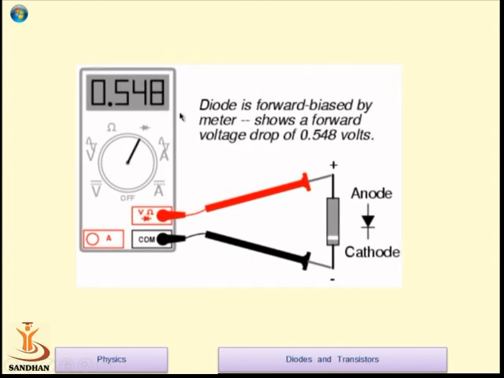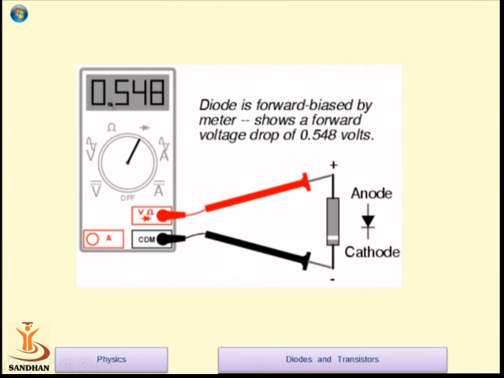Next, you put your multimeter in the diode range and check like this. You connect the anode terminal of the diode with the positive terminal of the multimeter, and the cathode terminal of the diode is connected to the COM terminal of the multimeter, and your multimeter should show you a certain voltage. This voltage depends on the type of diode. If it is a silicon diode, then this may be 0.5, 0.6, 0.7 volt, and if the diode is made of germanium, then it may be 0.3, 0.4 volt.